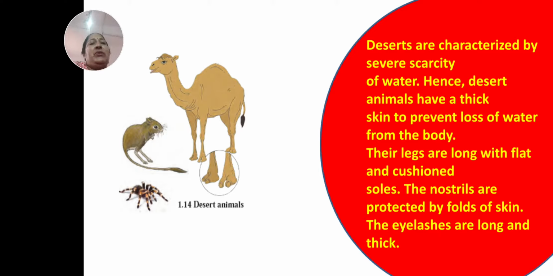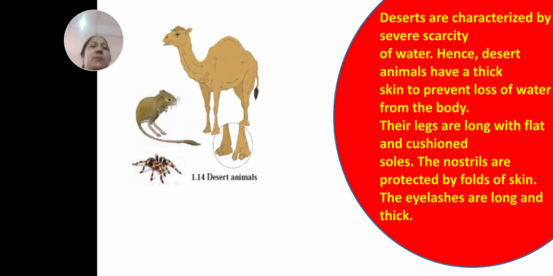From the body. You know, children, camels can survive 30 days without water. Their legs are long, with flat and cushioned soles. You can see the picture of the legs in the circle. They are cushioned soles. Their nostrils are protected by folds of skin. The eyelashes are long and thick.